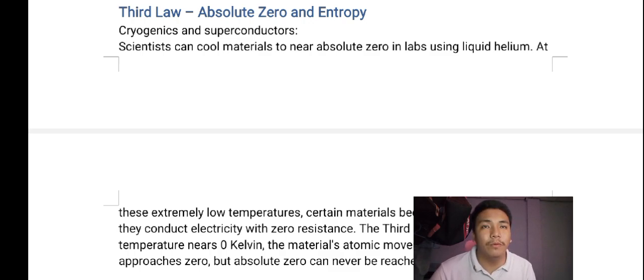For a real life example of the third law, supercooling. In labs, scientists cool materials close to absolute zero to study quantum effects. At these extreme temperatures, atomic motion nearly stops and entropy is minimal. While we never reach absolute zero, understanding this law helps in areas like quantum computing, superconductors, and space science.